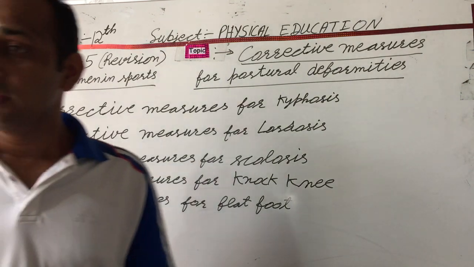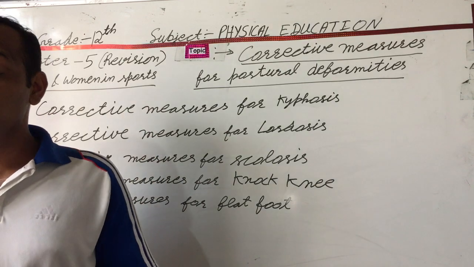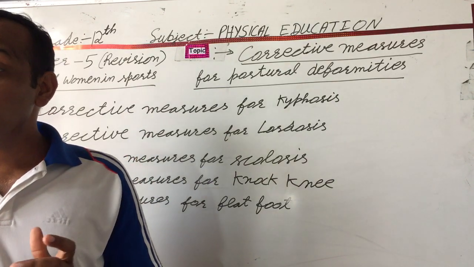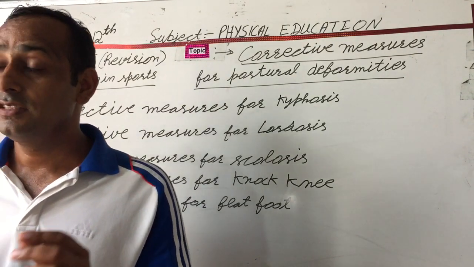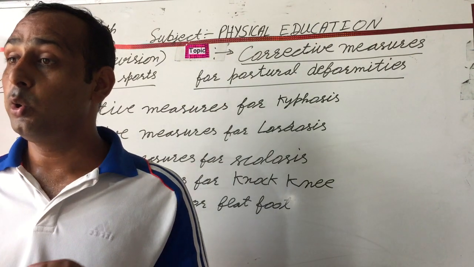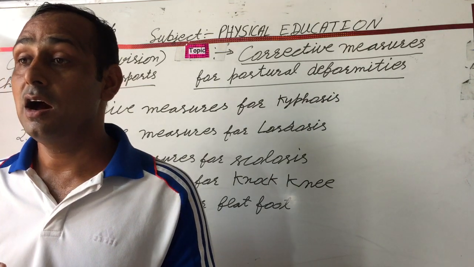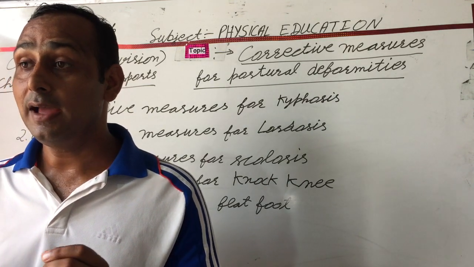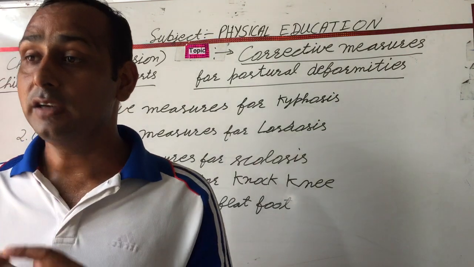So flat feet. This is the first corrective measure for the posture deformity flat feet: raise the body slowly on the heels while standing, body balanced on the toes, whereas hands and head are raised up. Come back to the normal position. Repeat the exercise 10 times.